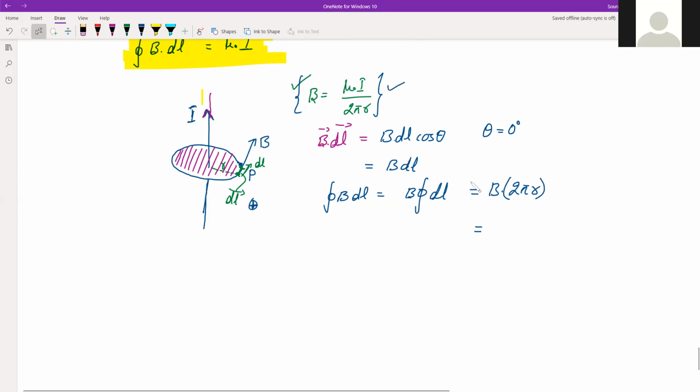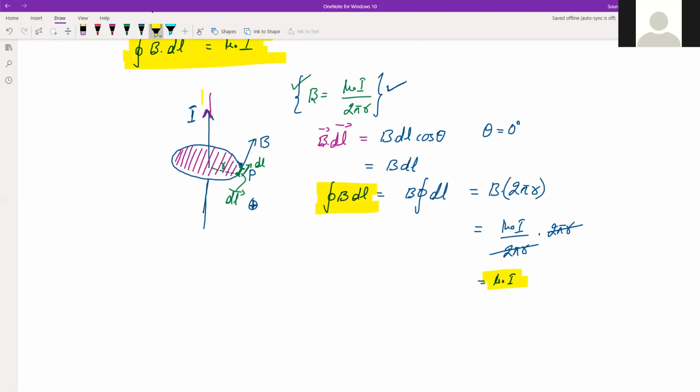Now, what is B? B value is mu naught I divided by 2 pi r. So now write that this is mu naught I divided by 2 pi r into 2 pi r. So what do we get now? We get mu naught into I. So from where did we start? We started from this integral of B dl. And what did we get? We got mu naught I.